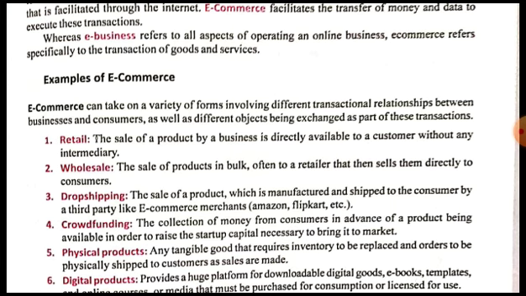Examples are Amazon and Flipkart. These are the e-commerce merchants who will ship your product to the consumer. So these are acting like a third party. Third party, why? Because you, the manufacturer, are the first party and the consumer is the second party. The third party is the involvement of these e-commerce merchants like Amazon and Flipkart.